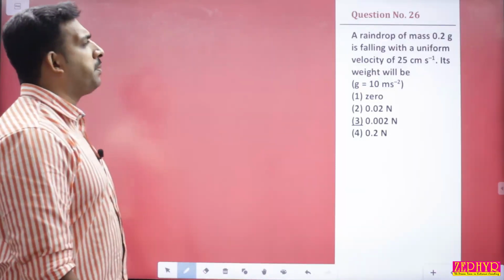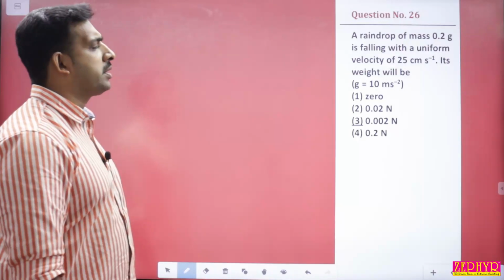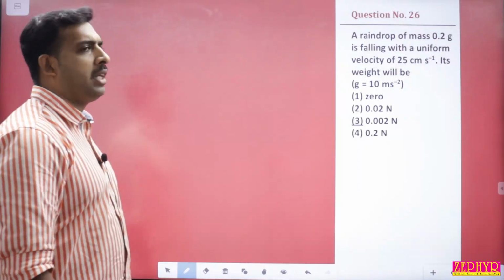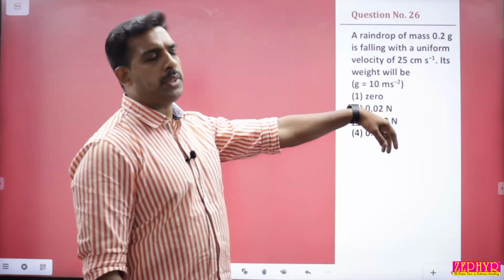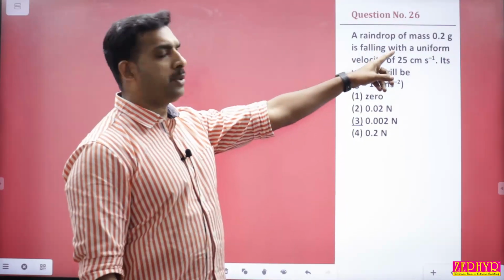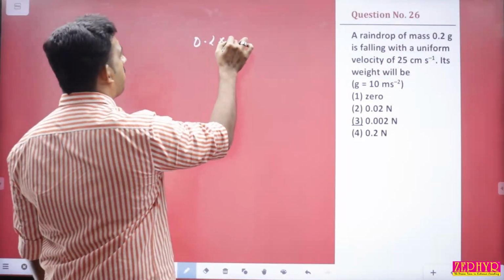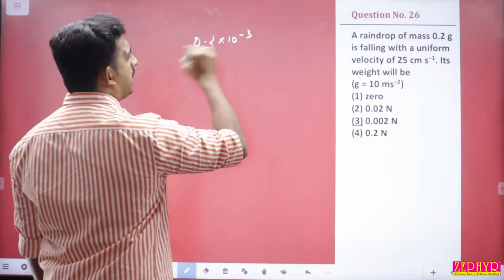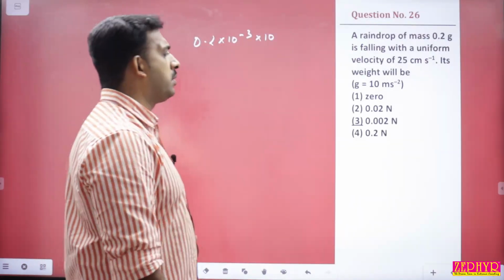26. A raindrop of mass 0.2 gram is falling with a uniform velocity of 25 centimeter per second. Its weight will be, so weight is equal to m into g itself because it is moving at a uniform velocity. It is mg itself. So 0.2 gram is 0.2 into 10 to the power minus 3 kg, into g, g value 10. So you'll be getting 0.002 Newton.